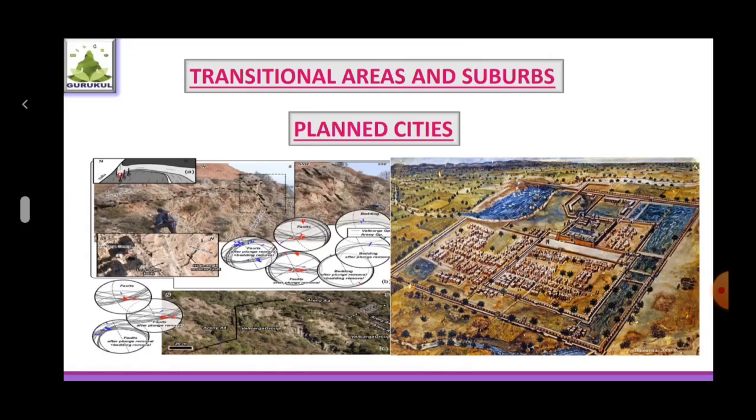which resulted in the thought of having planned cities for the future. Even before a city grows, its land use is predetermined and a planned layout is prepared for that. So accordingly, the cities are developed, like Singapore, South Korea, Switzerland, Washington DC, Brasilia, Chandigarh, Bhubaneswar, all are examples of planned cities.